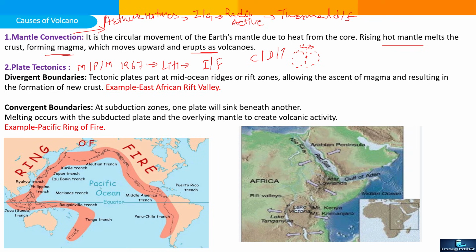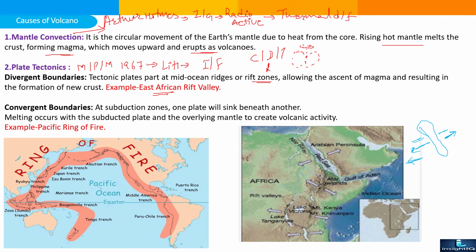Tectonic plates part at mid-oceanic ridge or rift zone. Mid-oceanic ridge is divergent type, allowing the ascent of the magma and resulting in the formation of new crust. Example, East African Rift Valley. So in this picture, there is plate tectonic activity. Plates are moving apart from one another in this way. One is moving this way, another moving in the opposite direction. So there will be new crust created.